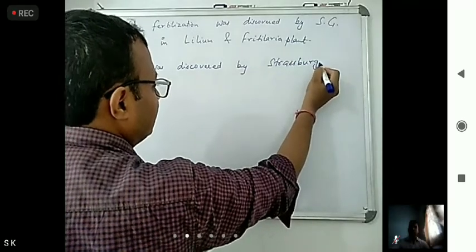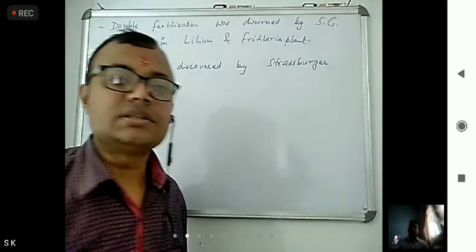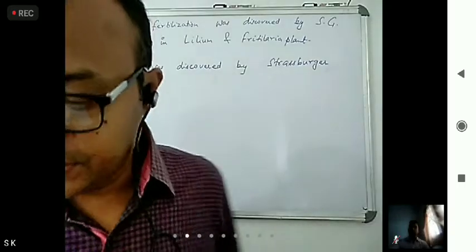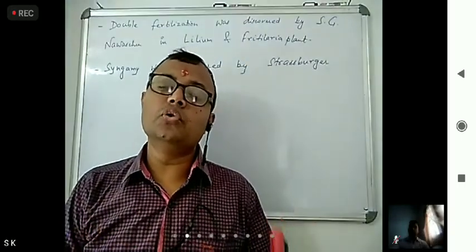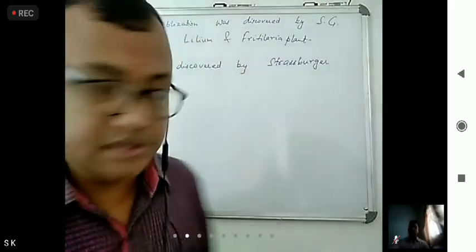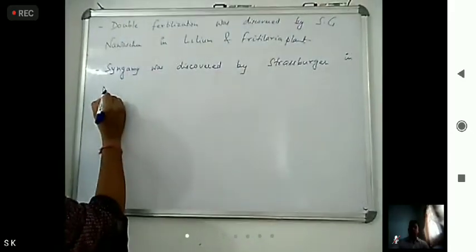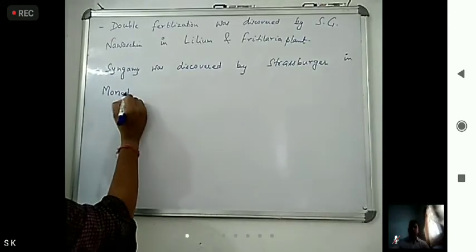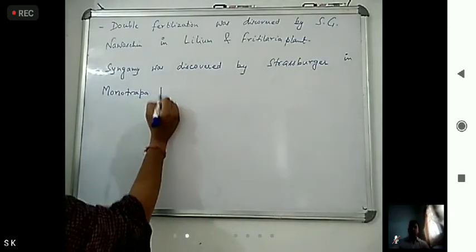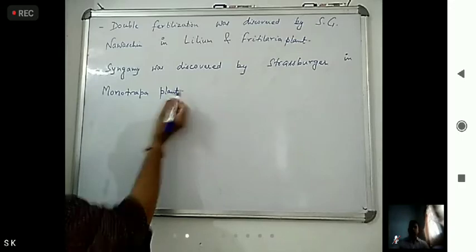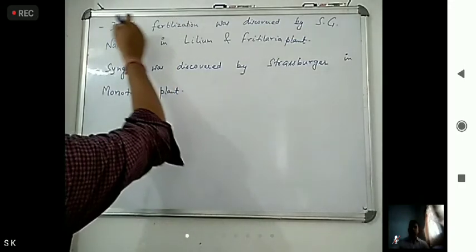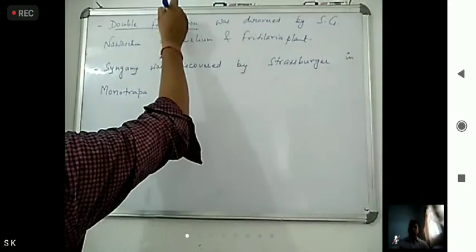This is the scientist Strasburger, and he discovered it in the Monotropa plant. Where did he discover it? In the Monotropa plant.